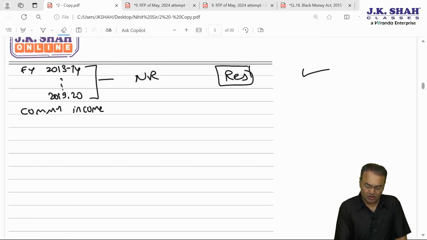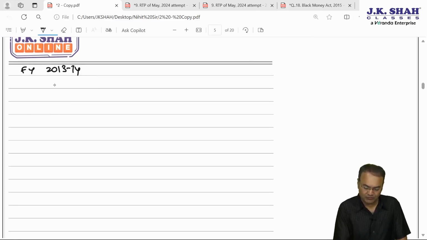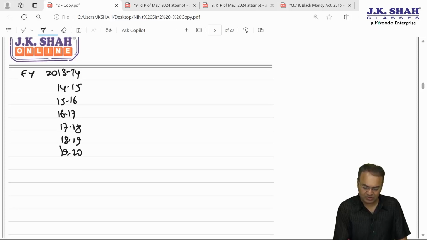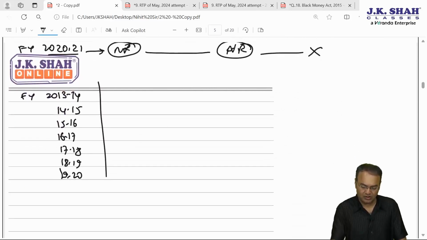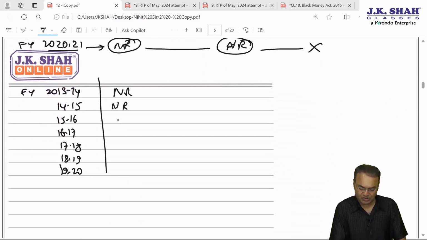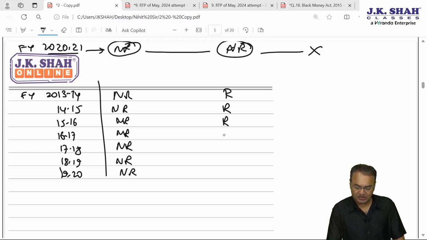So as far as this 13-14 to 19-20 is concerned, I would like to expand it further. So I would like to show you this way. 13-14, 14-15, 15-16, income earned in 16-17, 17-18, 18-19 and 19-20, 7 years. For all the 7 years, current year he is non-resident, non-resident, non-resident, non-resident, non-resident, non-resident, non-resident. But he is resident in India in all the 7 years. So the year in which income was earned, he is a resident.